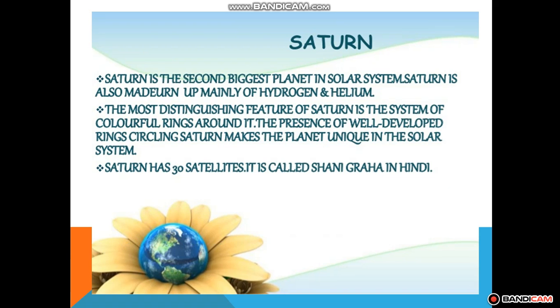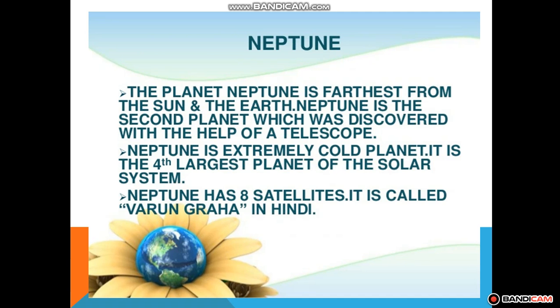Now next we are having Neptune. This is the outermost planet of the solar system. It can only be seen with the help of a large telescope. Okay, the planet Neptune is the farthest from the sun and Earth. It is the second planet discovered with the help of a telescope. It is an extremely cold planet. It is the fourth largest planet of the solar system. It has 8 satellites and it is called Varun Grah in Hindi.